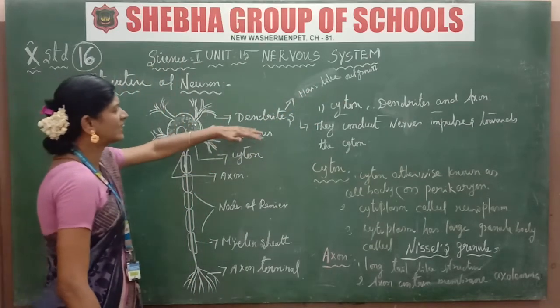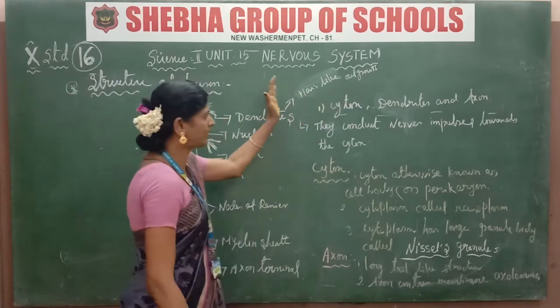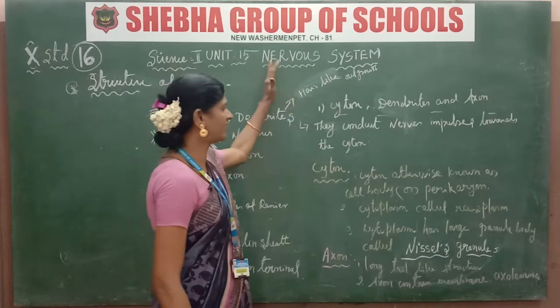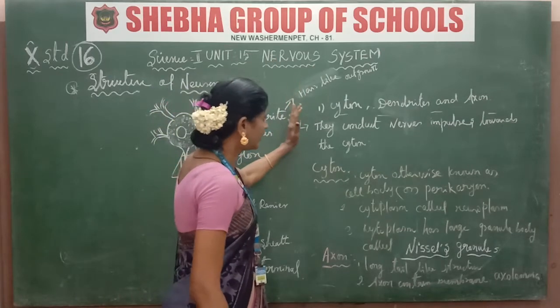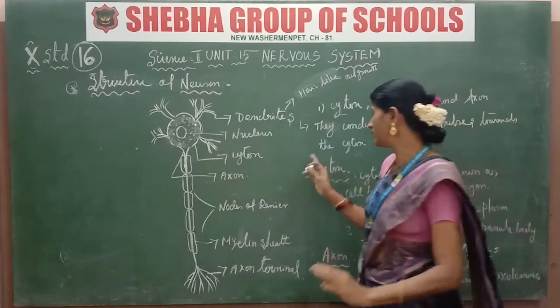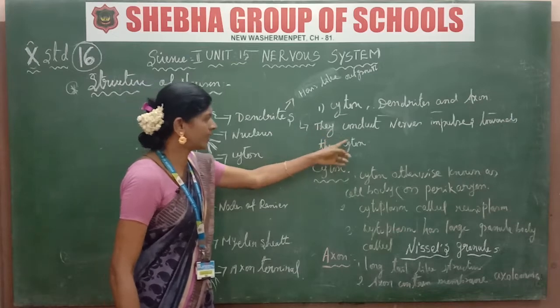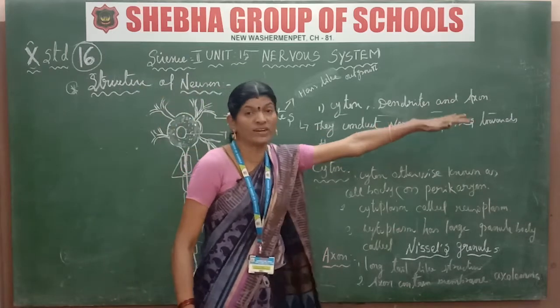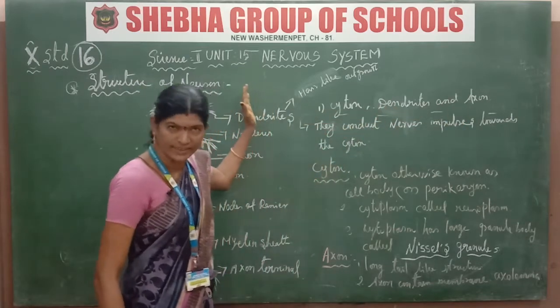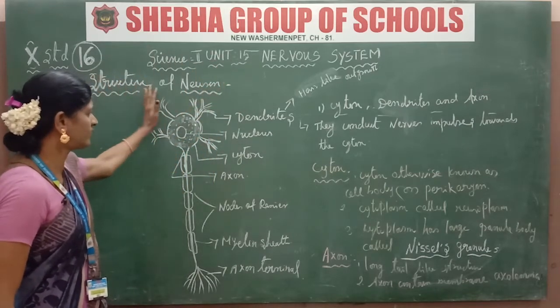First of all, dendrites are hairy-like growths. The dendrite is a hairy-like growth of the dendrite region. The dendrites conduct nerve impulses towards the cyton. It's clear. They conduct nerve impulses towards the cyton only. So the dendrite is a hairy-like outgrowth of the structure.